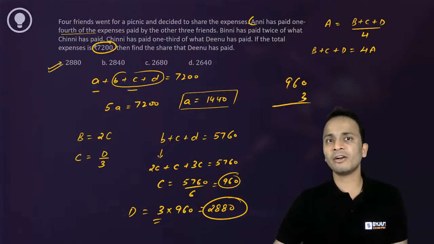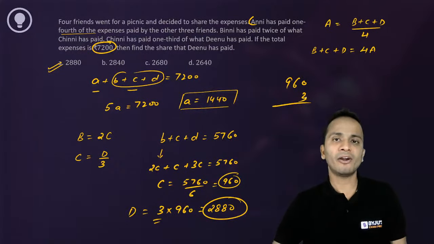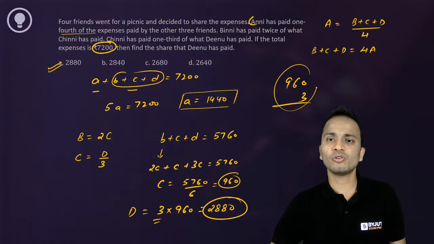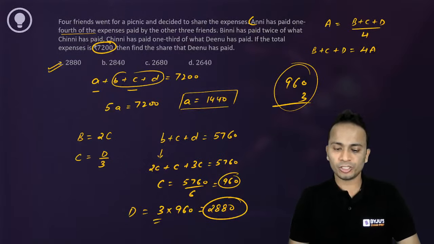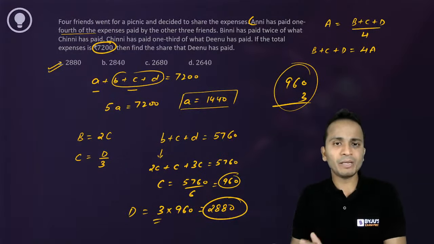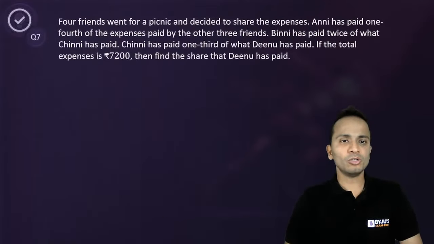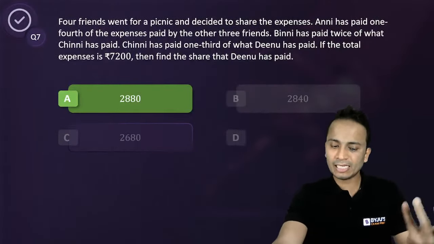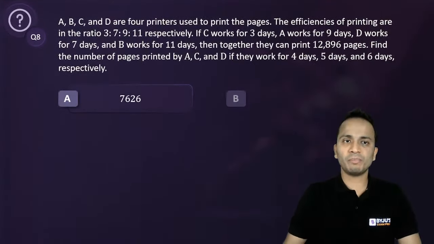So 2700 plus 180, I solved in my head: 2880. All right. So this is how you need to increase the speed of your calculations, by attempting most of these calculations in the oral format. So the answer here is option A, as already given by almost all of you. Let's move on to question number 8.